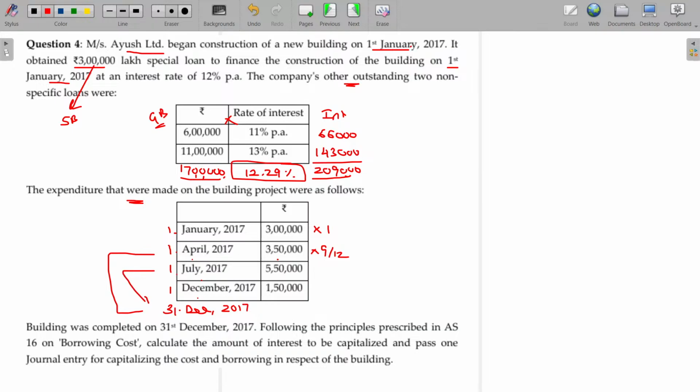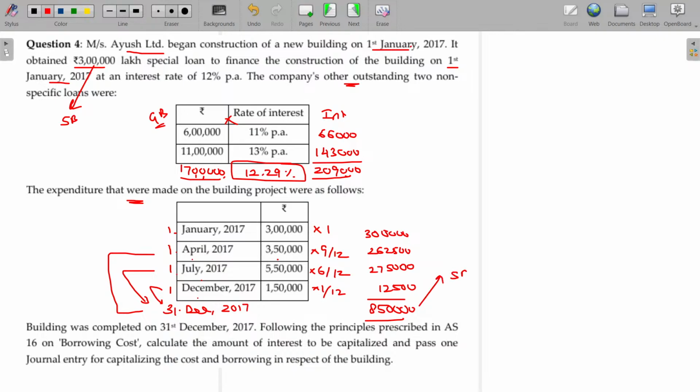For this one, July to this date, 6 months. Am I right? 6 by 12. And this spending is eligible from December to the last date, only 1 month. If you multiply these two, you will consider this as the weighted borrowing, weighted spending. 3 lakhs into 1, 3 lakhs. And here 3.5 lakhs into 9 by 12. 62,500. Here 2,75,000. Here 12,500. Total 8 lakhs 50. Now this will be considered as your borrowing.